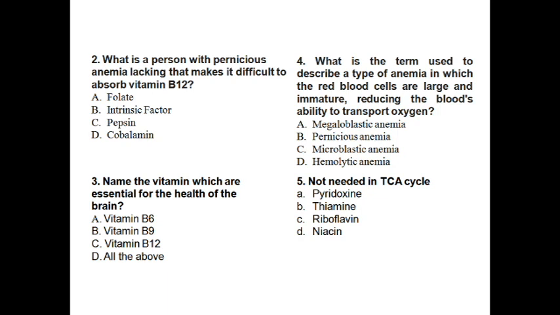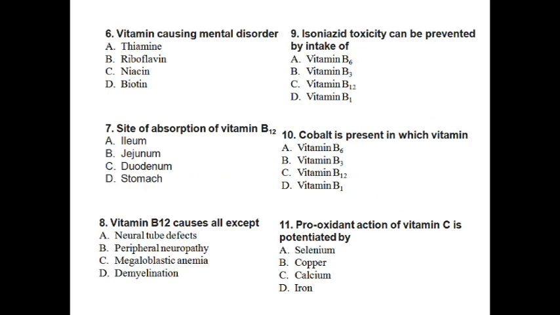Which vitamin is not needed in the TCA cycle? Yes, can anyone tell me? It is pyridoxine. Yes, because thiamine, riboflavin, niacin are all coenzyme forms for the PDH complex and alpha ketoglutarate dehydrogenase, in the form of FAD, NAD and TPP. Vitamin causing mental disorder? Yes, it can be niacin or thiamine. Both will cause mental disorder, but here the better option will be thiamine. Site of absorption of vitamin B12, I already told you, it is the ileum.